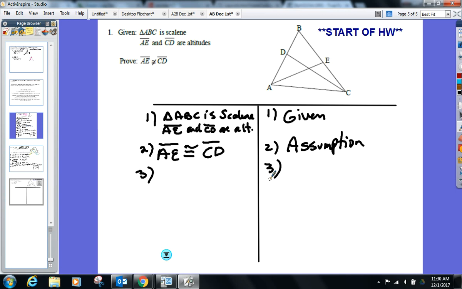Ah, darn it. But that doesn't mean we give up. We're still going to have to make a decision. Out of those two givens, which one do you think is going to be easier to contradict? Because we still got to contradict one of them, regardless if it has a not equal or it doesn't. ABC scalene or those two are altitudes?